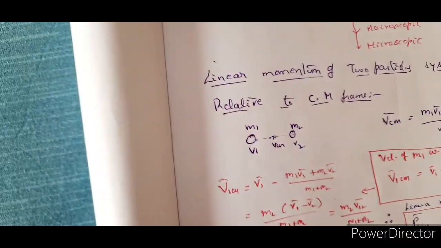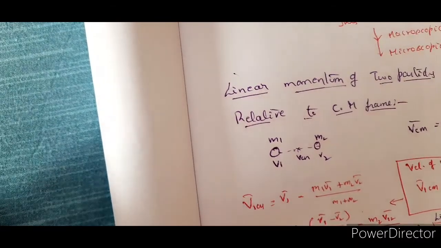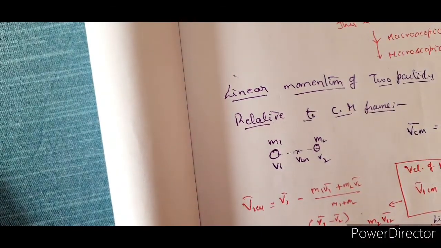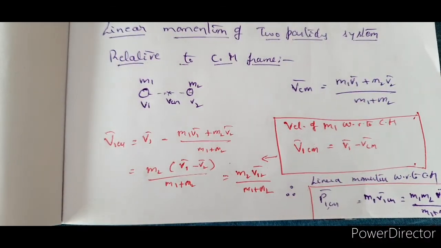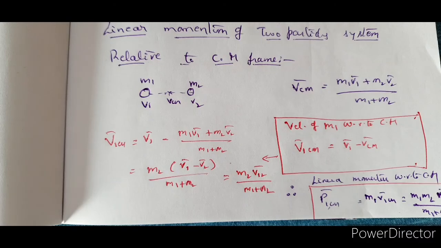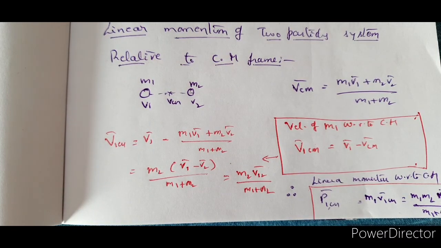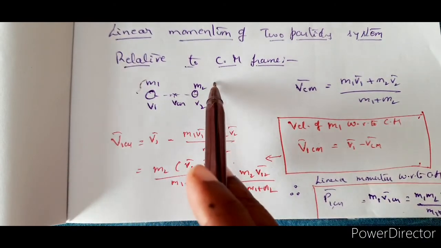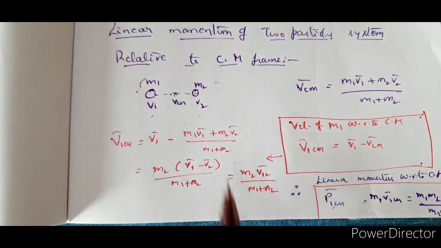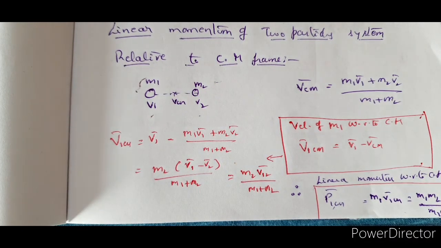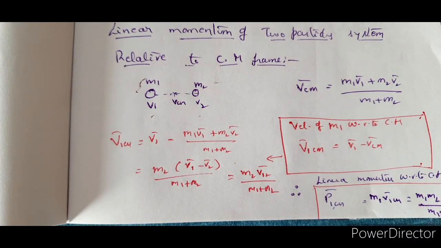And now coming to proceeding ahead, pause for a moment. I think the visibility is not so clear. Let's pause it. Yeah, here now it is clear, right? Linear momentum of two particle system relative to center of mass frame. Yes. So when we talk about linear momentum, how to determine the linear momentum with respect to center of mass frame. Okay, right. So now here you have considered the two particle system, one particle being mass m1 and the other m2, having velocity v1 and v2, and of course the center of mass lies on the line joining the two masses. Absolutely fine, we are all familiar with that.